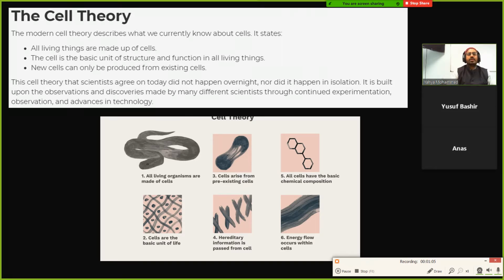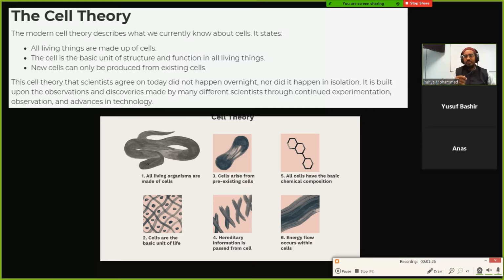All right. So today we're going to talk about cells and cell theory and the history of cell theory. So what is cell theory? It's just the idea that things are made out of cells and they have certain characteristics. So we have a couple of different things here. It says all living things are made out of cells. So for example, a virus is not made out of a cell.